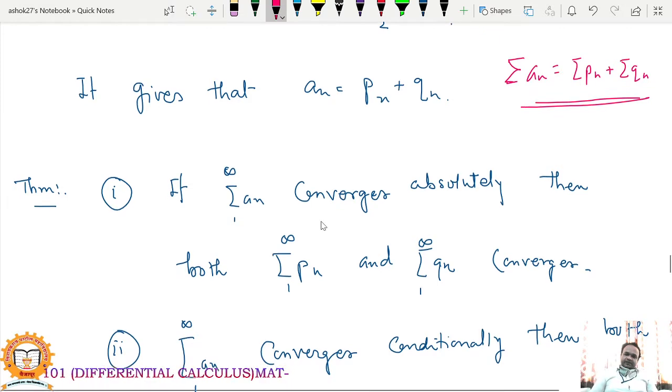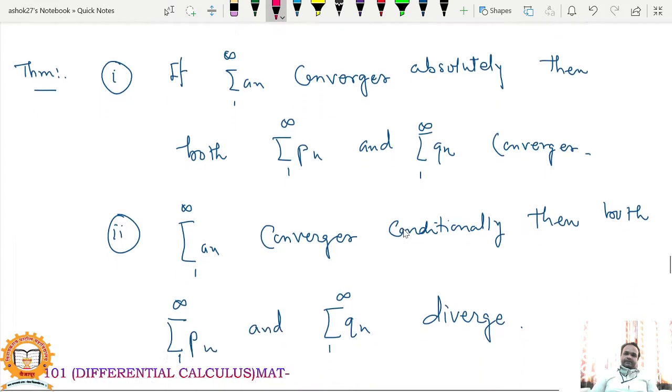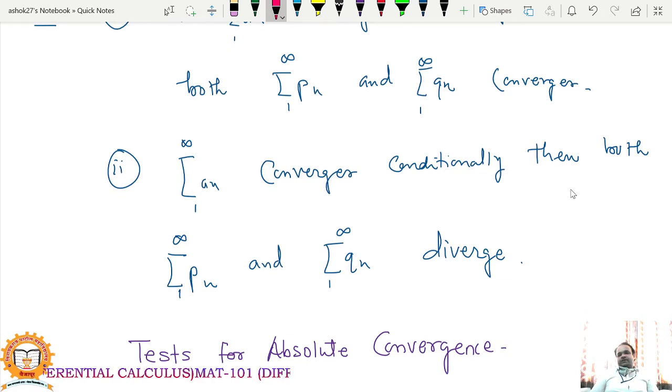Next there is a theorem. If summation an converges absolutely, then both series, summation Pn and summation Qn, converge. That is first. Second, if summation an converges conditionally, then both summation Pn and summation Qn diverge.